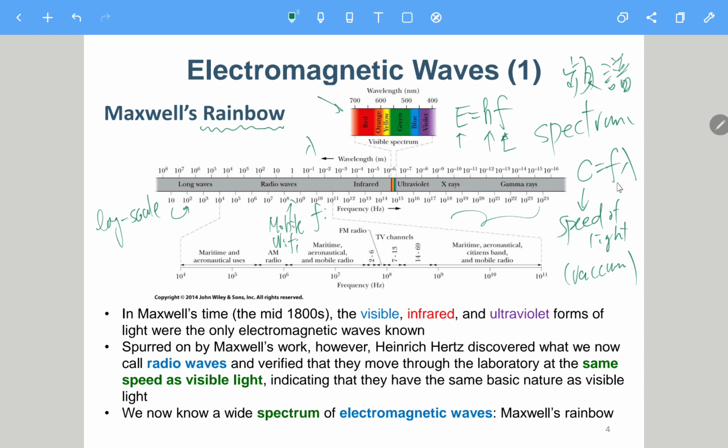And of course, as f and lambda are inversely proportional, if the energy is high, or if the frequency is higher, then the wavelength is shorter. Okay, so that's why if we have a radio, okay,